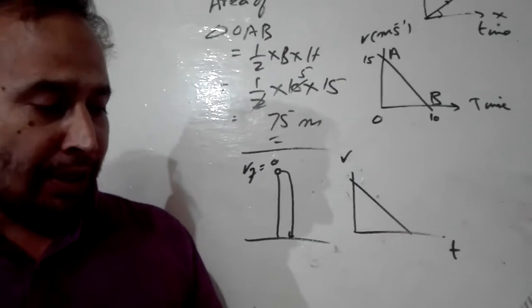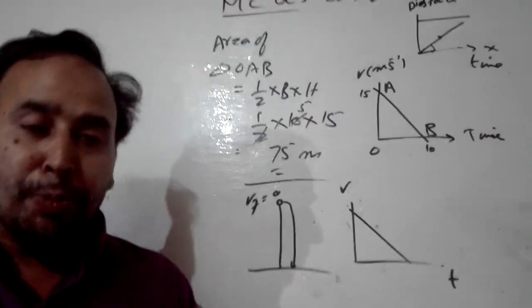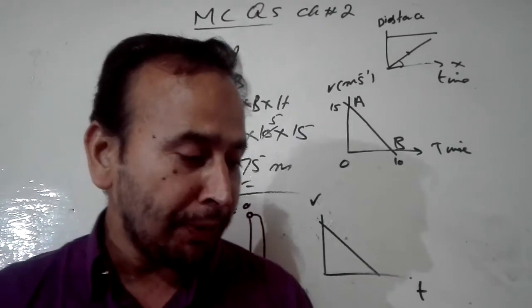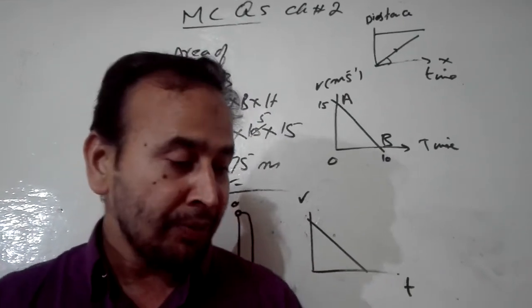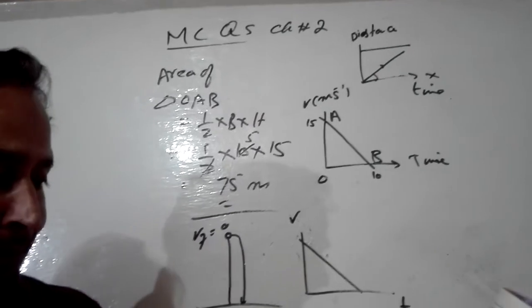Okay, now 10. A change in position is called displacement. This is also the definition of displacement. A change in position is called displacement. So C option is right. Okay, now move to 9th.